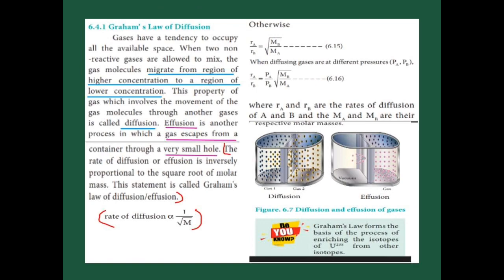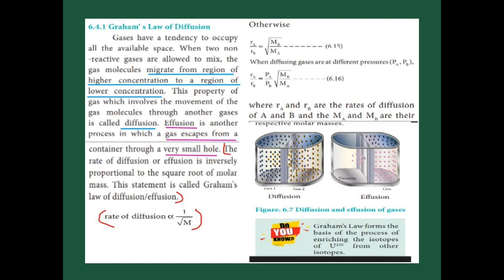Graham's law of diffusion. Before that, we have to know what diffusion is and what effusion is. See the diagram. In the first diagram, diffusion. Here one compartment of the container contains gas 1, another compartment contains gas 2. Between the two compartments, a partition is present so that they never mix with each other. When you remove that partition, gas 1 goes to the gas 2 compartment and gas 2 goes to the gas 1 compartment. This property of migration of gas molecules through other gases is called diffusion.